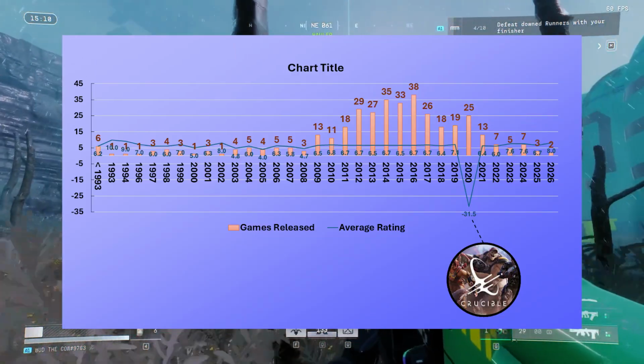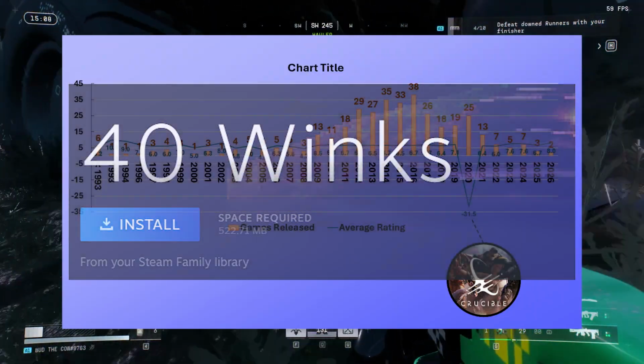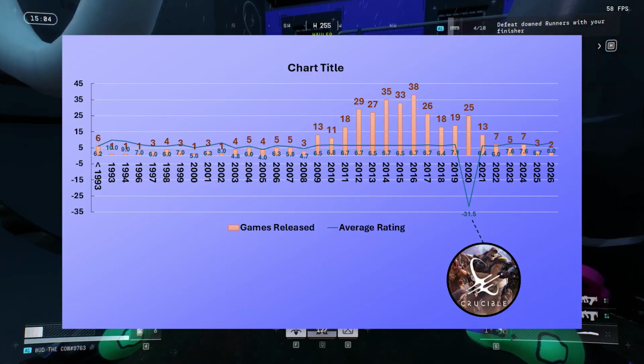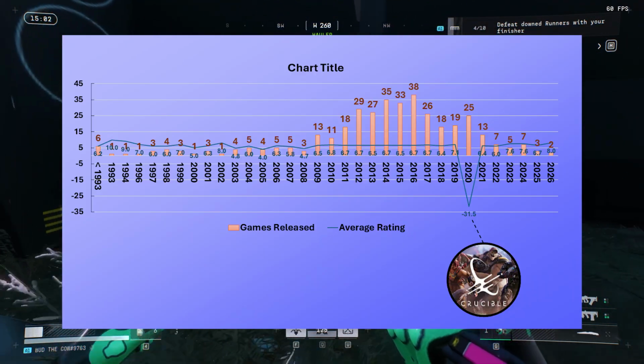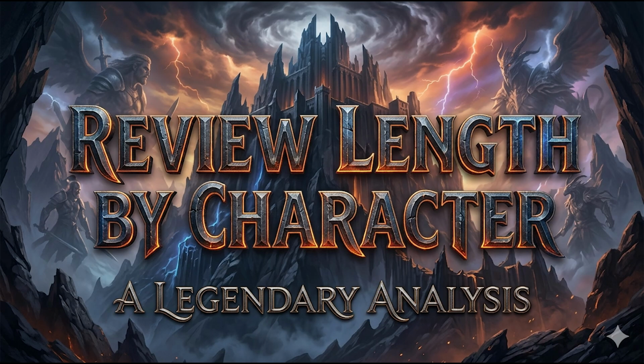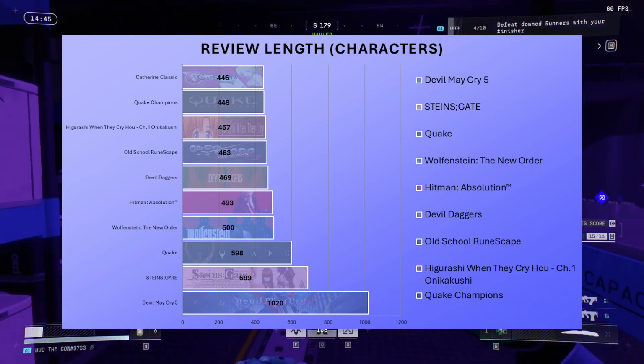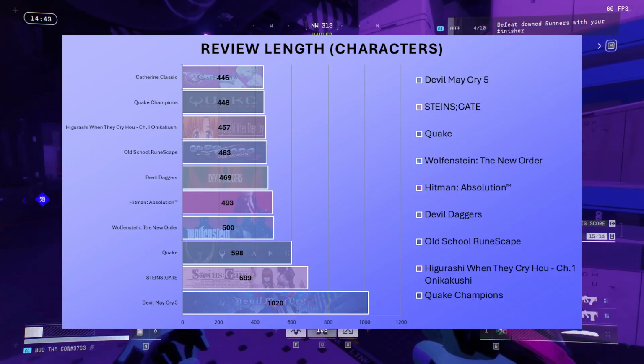I've been playing a lot of games from other libraries from the Steam family as well, and this list doesn't include those games, but those have just been single player games like Ace Attorney and Persona games. Review length by character. These are the games I had the most to say about. I didn't include the actual reviews in this section just because